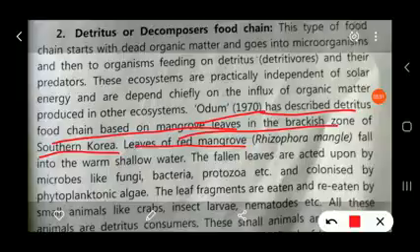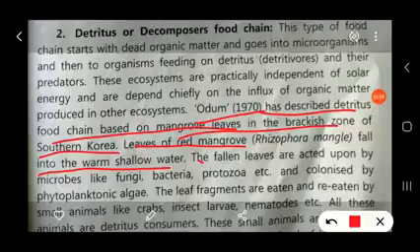Their leaves, Rhizophora mangle, fall into the warm shallow water. ते लीफ काय झालं तर त्या खारट पाणी म्हणजे ब्लॅकिश वॉटर आहे, वॉर्म शॉलो वॉटरमध्ये पडलं. The fallen leaves are acted upon by the microbes. Then when this falls in the shallow water, inside this water there are a few bacteria, protozoans, and fungi present.